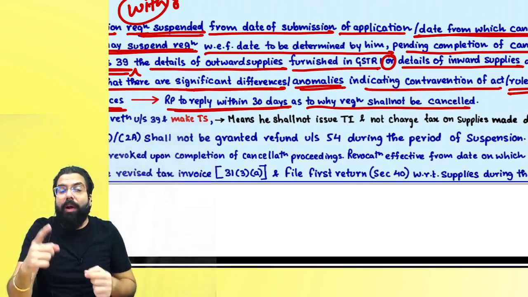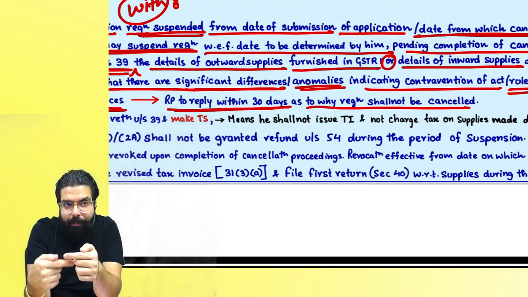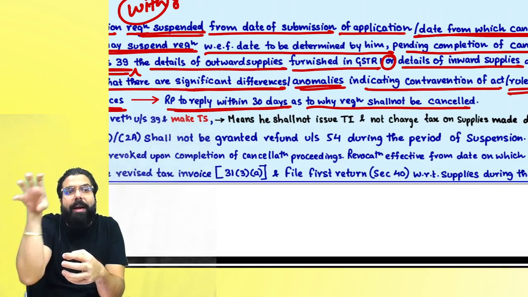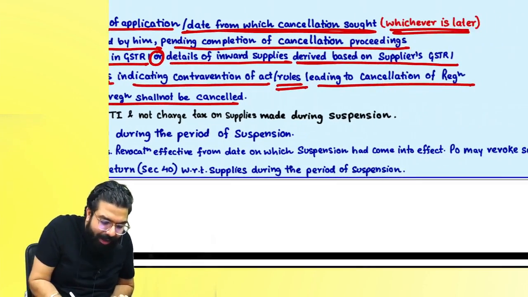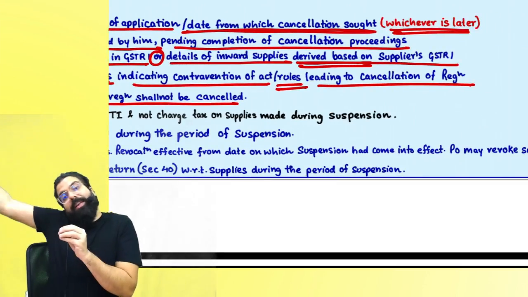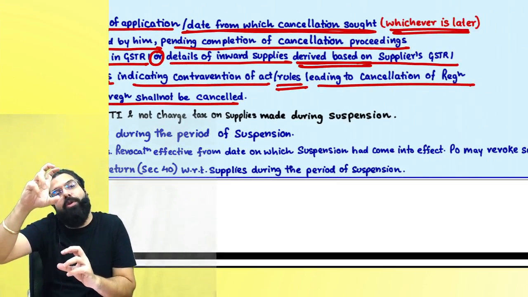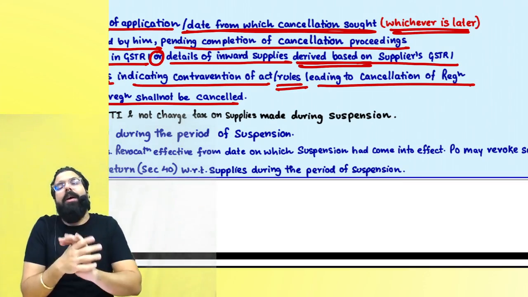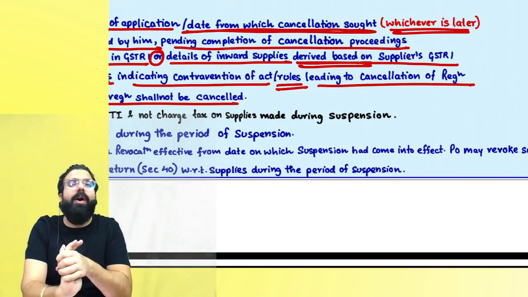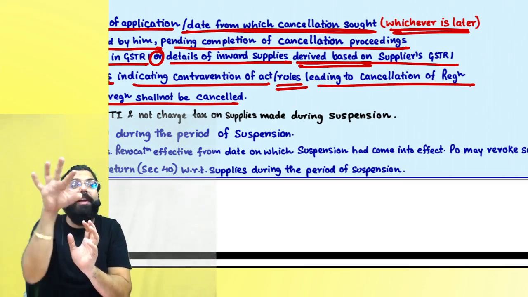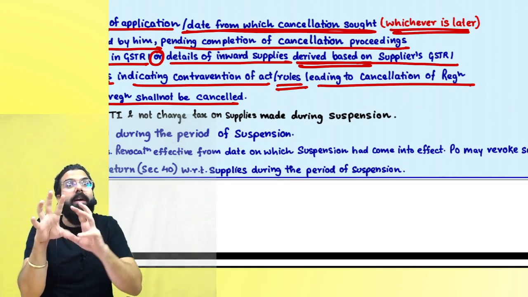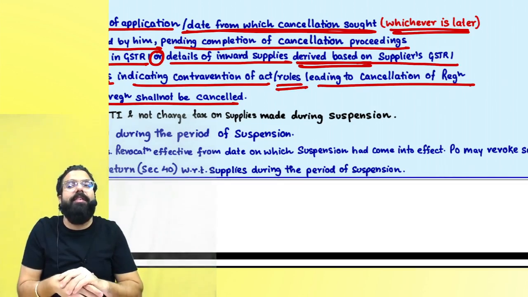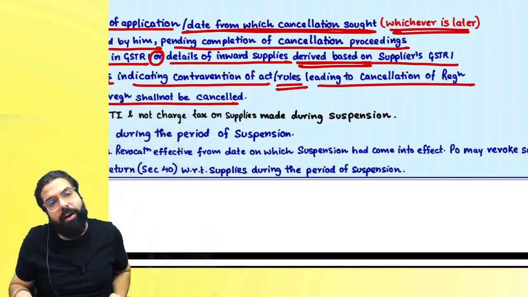Third case, the officer compared your GSTR 3B with GSTR 1, or your GSTR 3B with the details of inward supplies derived on the basis of the supplier's GSTR 1. Basically, whatever amount is appearing in your GSTR 2A, 2B, he compared with your GSTR 3B, and any other analysis they did, and they found differences, anomalies, meaning something is wrong. Then he will issue a GST REG-31 and immediately suspend your registration.